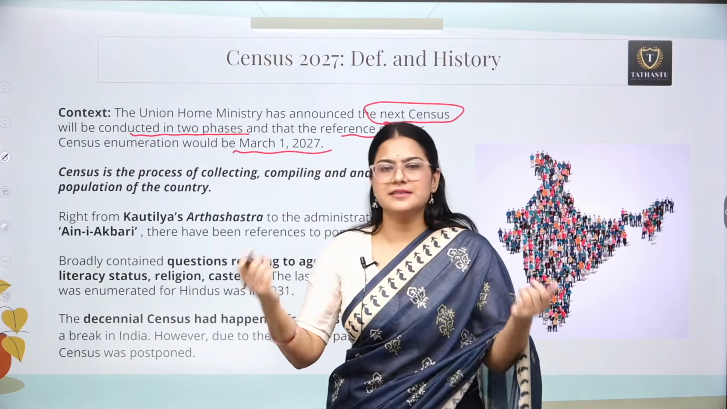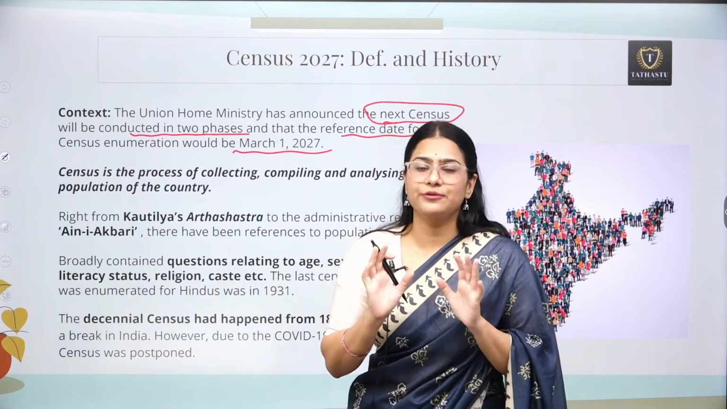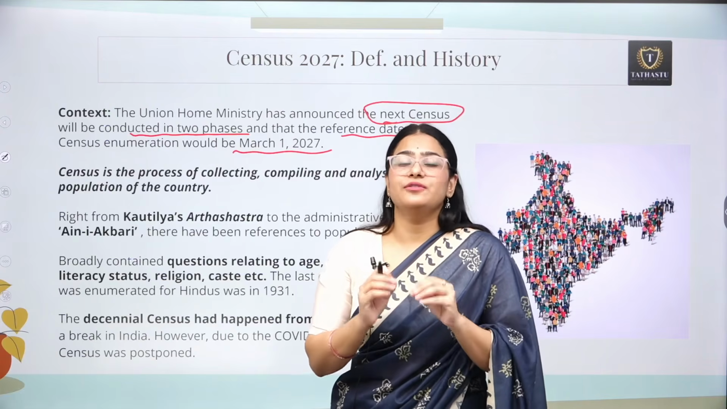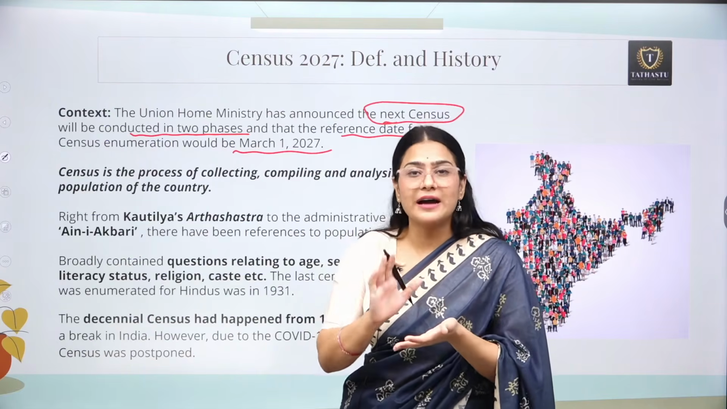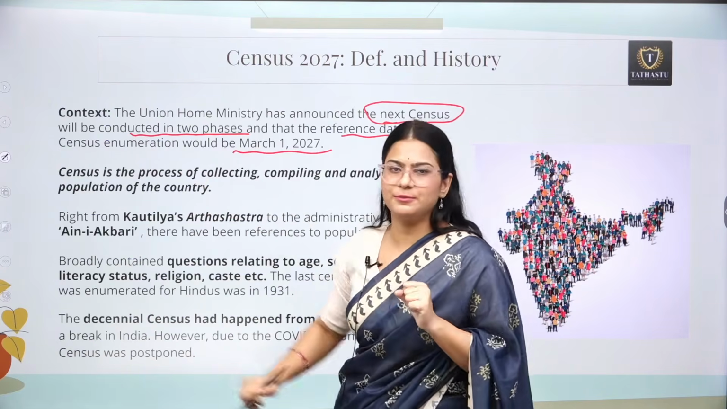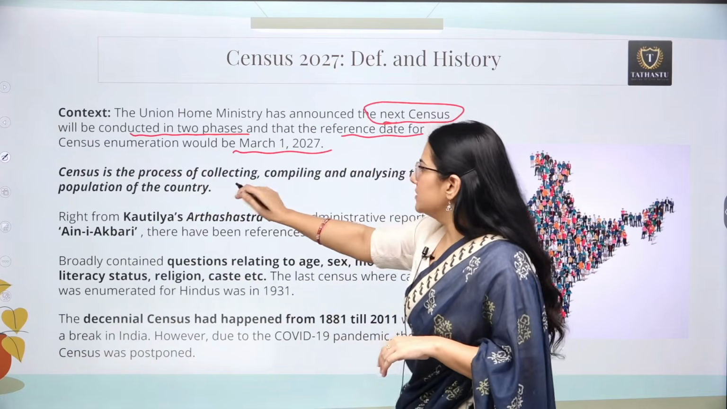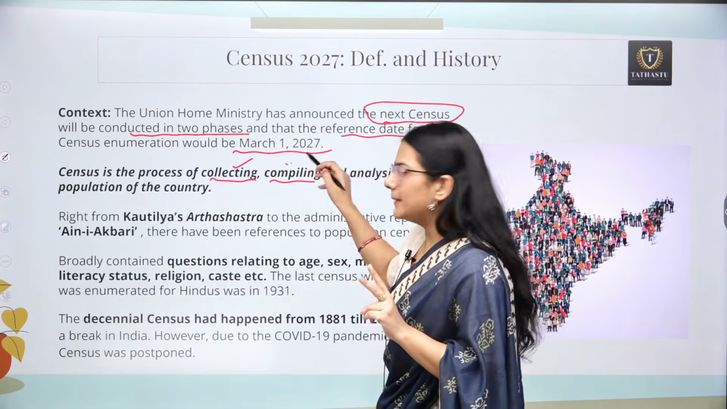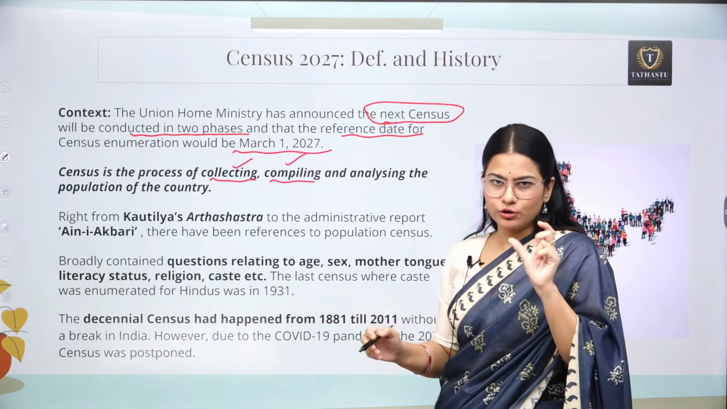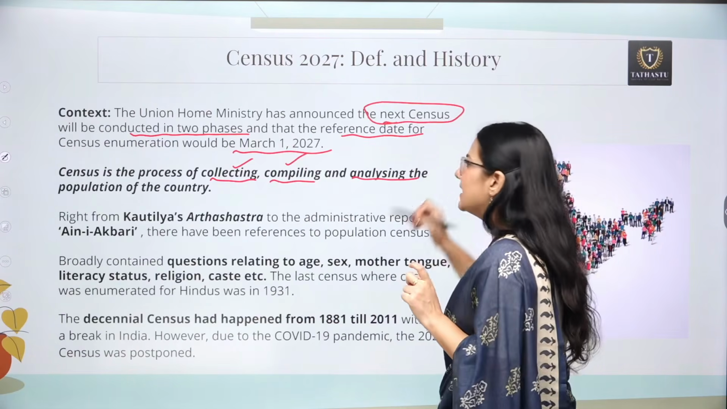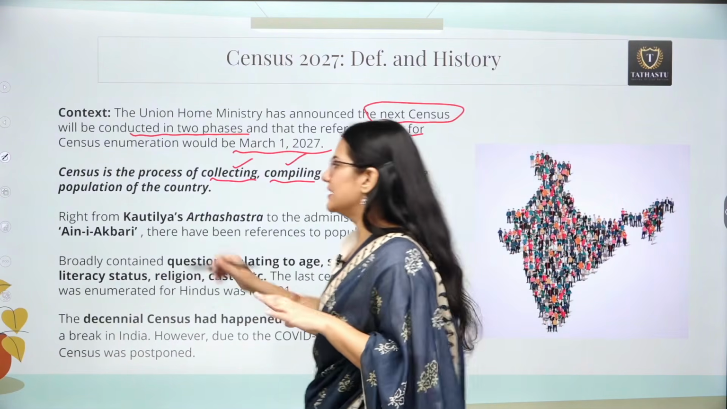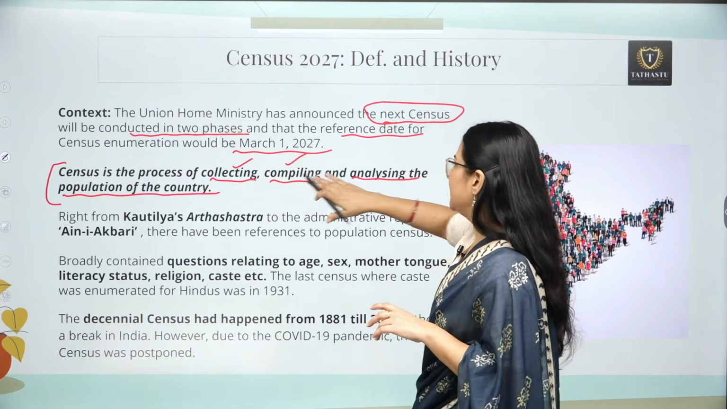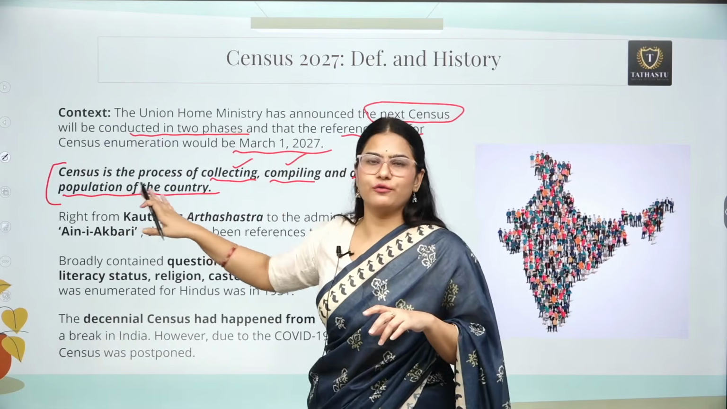So first of all, because the census is the topic, you should know the definition of census. Again, not a very complicated or complex definition. You need the easiest definition which you can keep in your mind. For example, I have put up one definition here: census is the process of collecting, compiling, and analyzing the population of a country. Collection and compiling is not the only outcome of census. Analysis is also part of the census process.